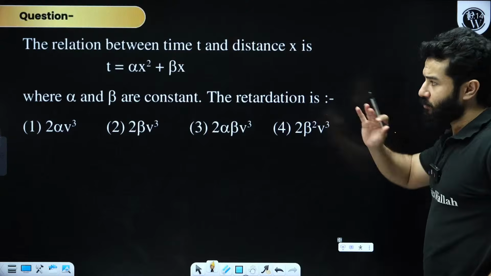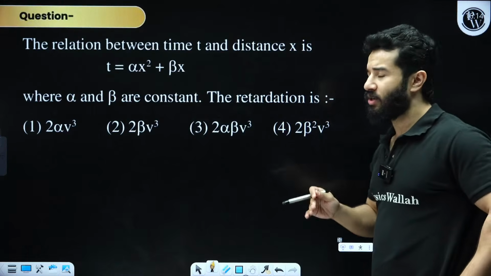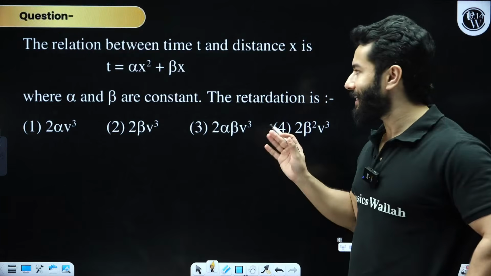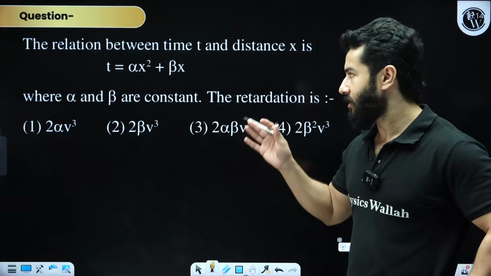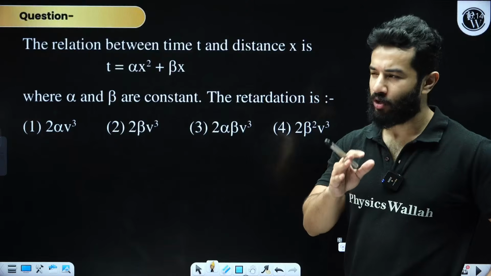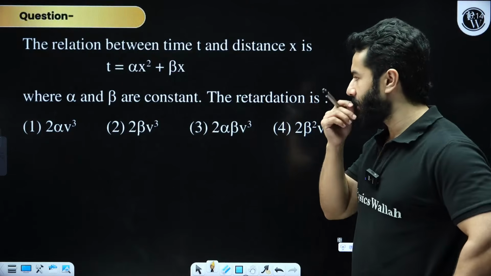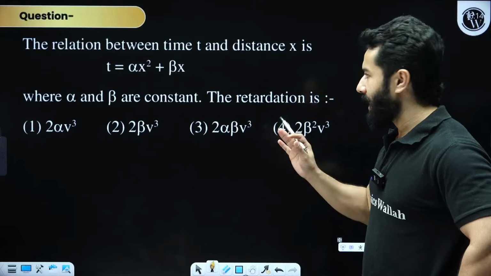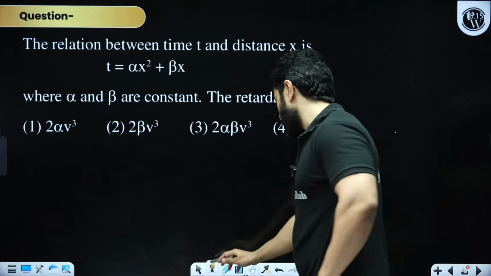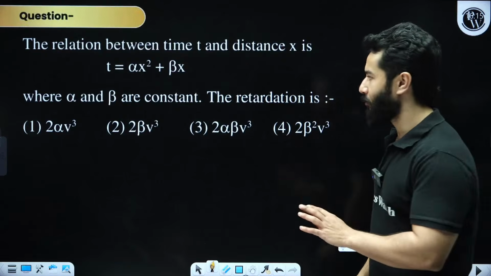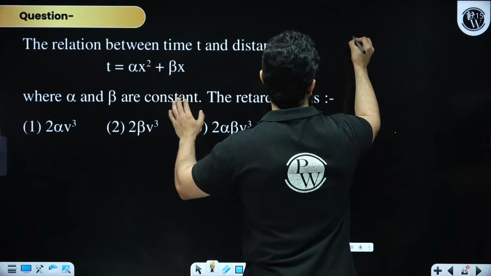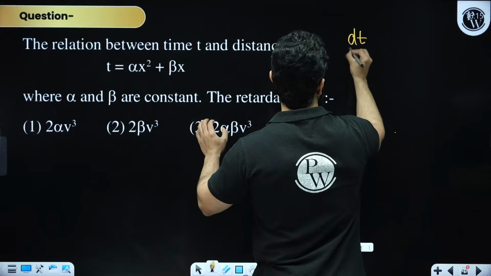You can solve some questions like this also, although now chance is less that NTA is going to ask a problem like this, because it has already asked this question in 2024 and in some previous year also. But I'll help you how to solve these kinds of problems. Although there is also a short trick to solve this question, but I'm not explaining that short trick to you. Simply find out dt by dx.